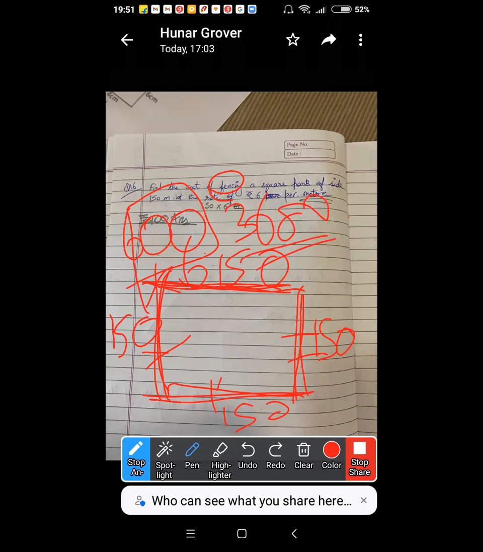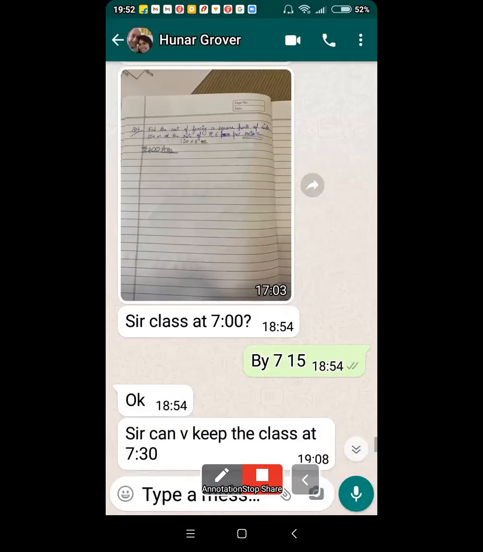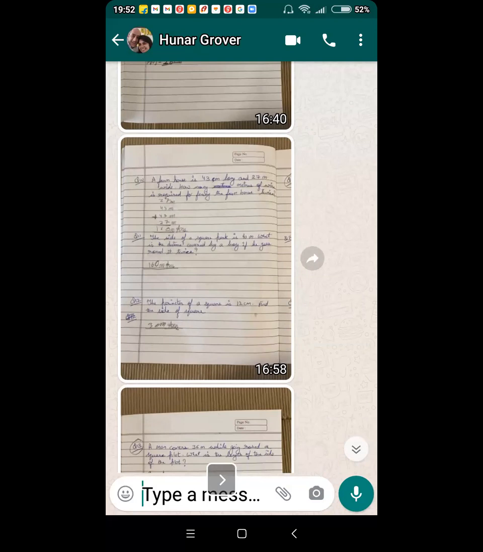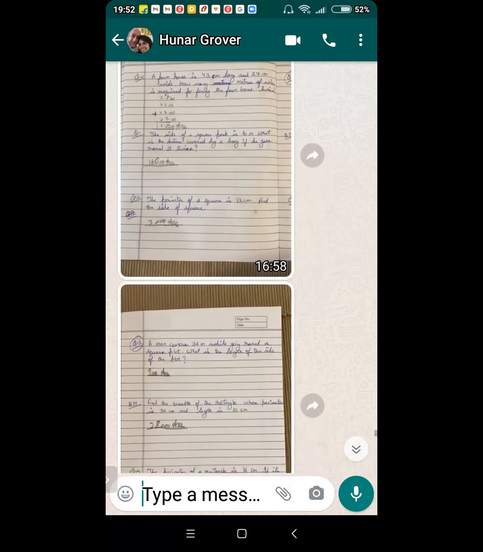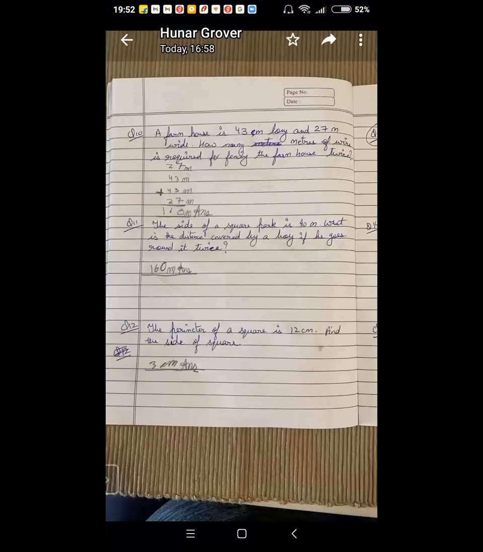Did you understand why we did 150 into 4? Yes, sir. I got it. Because you fenced the whole perimeter, the whole boundary. You don't fence just one side. This is right. Perimeter of a square divided by 4 is the side of the square.